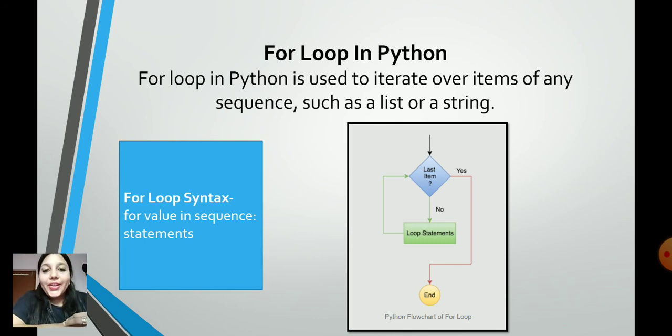I hope you are getting the things. See, suppose right now the person is doing that work for the 10th time. Now we will check, is this the last item? Yes, it is. So we will come out of the loop. But suppose that person is doing that thing for the second time. Is this the last item? No. He has just done it for the second time. So the loop statements will be repeated again and again.